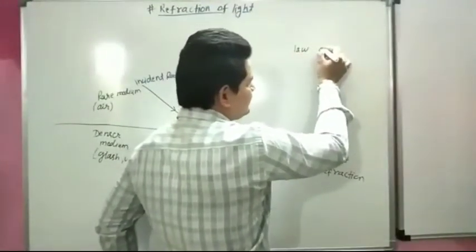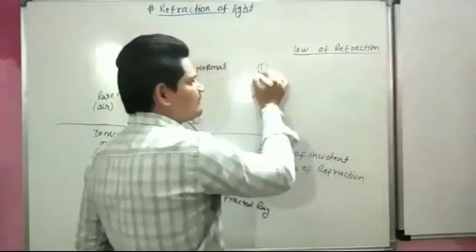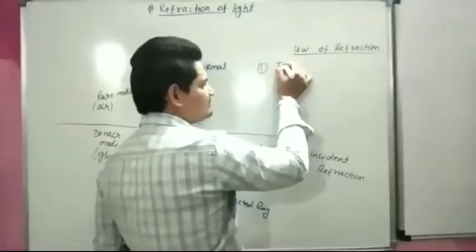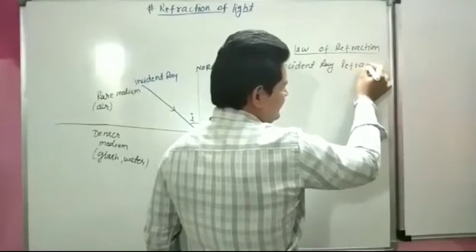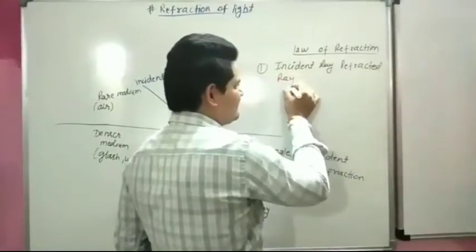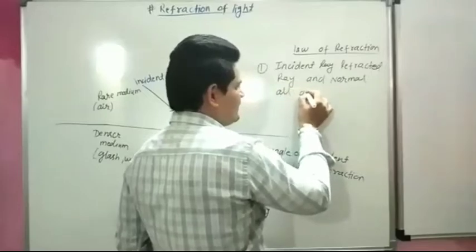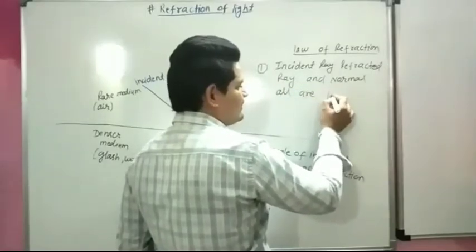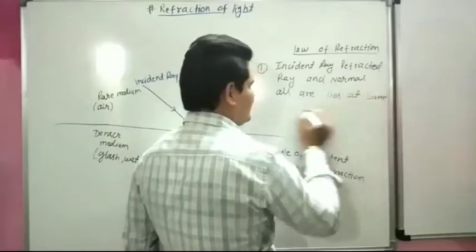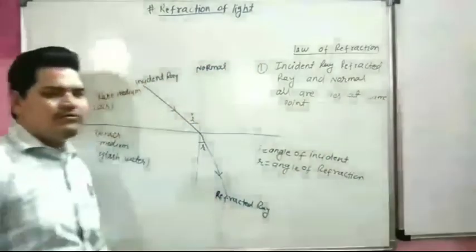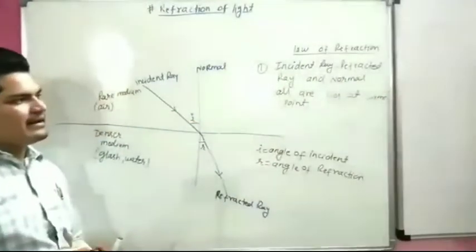So our topic is the law of refraction. First law: the incident ray, the refracted ray, and the normal all lie at the same point.